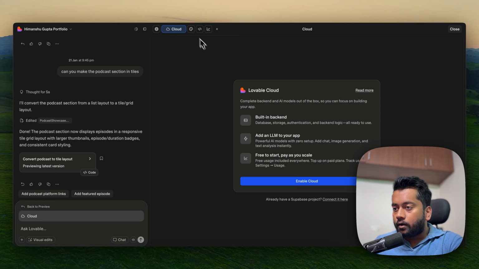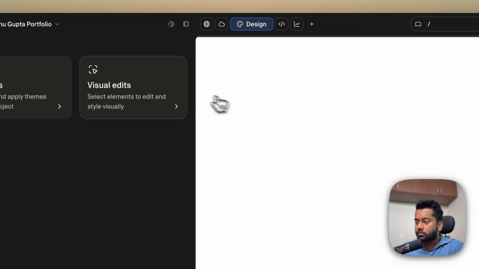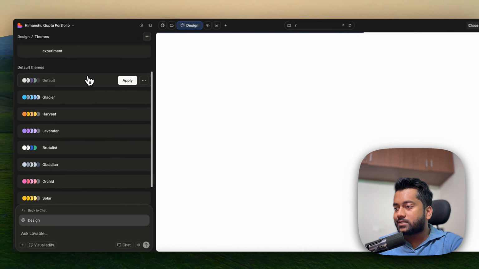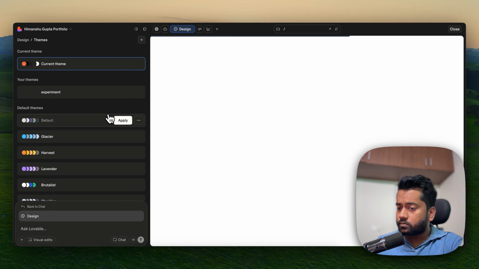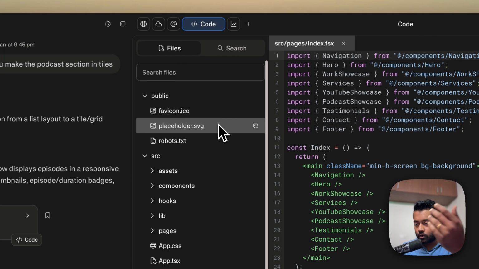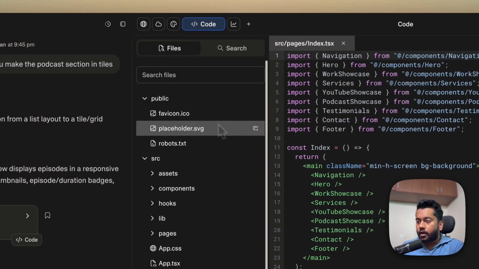You can do that. Then here is the theme thing. You could change themes here. There's one current theme. You could also change and see how it works. Again, for themes, no credit is consumed. So you're good. Here you can see a code thing as well.